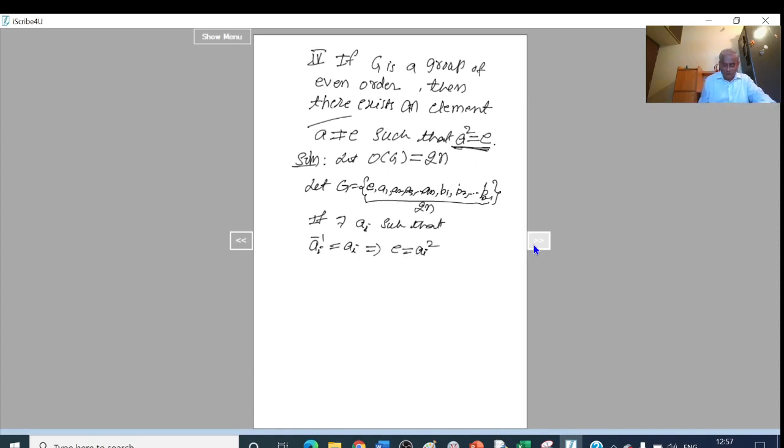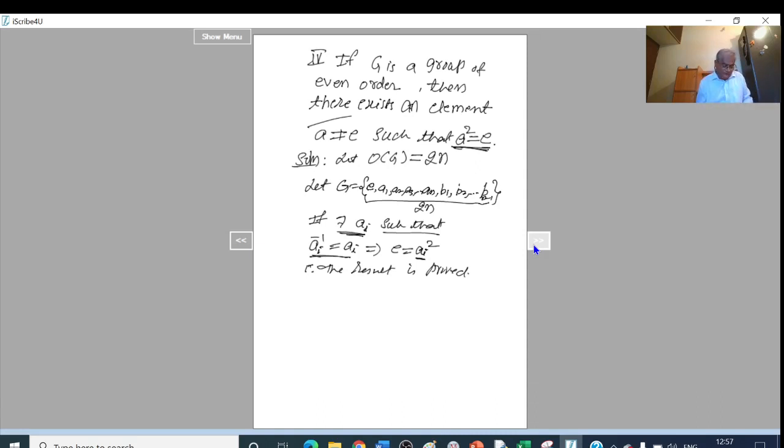Okay. So the result is proved. Ai is the element which is not equal to E such that Ai square equal to E, if there exists an element Ai whose inverse is itself.